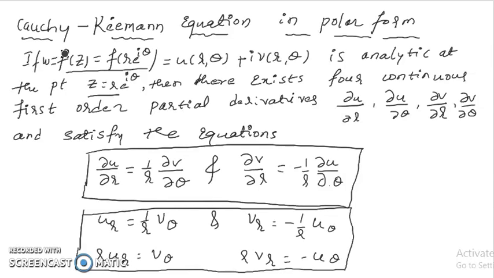Similarly, we can write this in subscript form: u subscript r equals 1 over r v subscript theta, and v subscript r equals minus 1 over r u subscript theta. That is, r u subscript r equals v subscript theta, and r v subscript r equals minus u subscript theta. This is the statement. Now we'll go for the proof part.